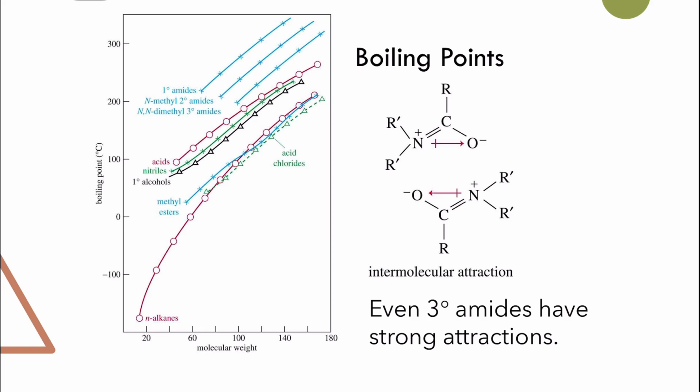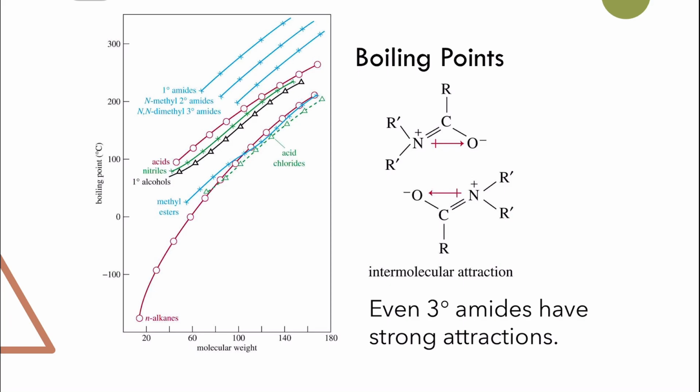I would like to remind you that for acids, there is an OH group, and the OH group can take part in hydrogen bonding. So let's have a look at the trend here. The alkane is the one at the bottom. This is for boiling point, and it's quite a low boiling point. Close to it is the acid chloride. The boiling point of acid chloride is very close to the alkanes. This is followed by the ester, which is more or less like the alkane as well.